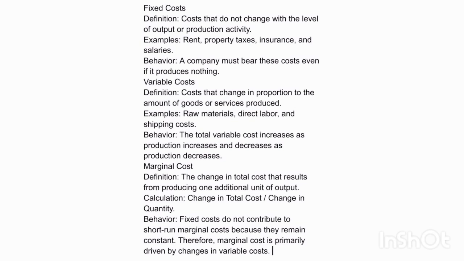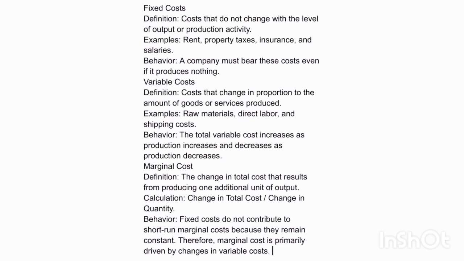Variable costs. Definition. Costs that change in proportion to the amount of goods or services produced. Examples. Raw materials, direct labor, and shipping costs. Behavior. The total variable cost increases as production increases and decreases as production decreases.